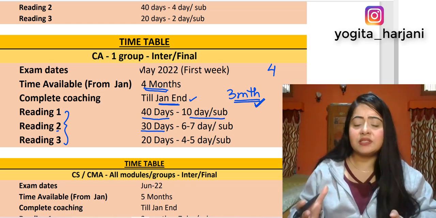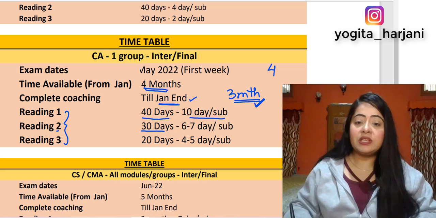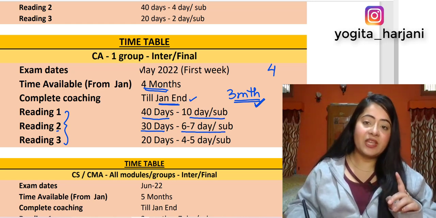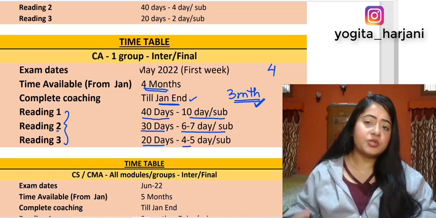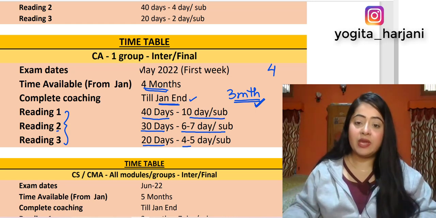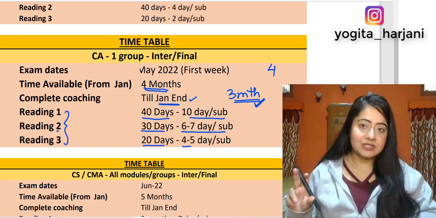Okay, it is going to take comparatively less time. You can give 6 to 7 days per subject. In the third reading, you can try to complete the third reading in 20 days. Try to give 4 days per subject and complete the third reading. Okay, now what all you have to do in the first reading, second reading, third reading, we are going to discuss that after the study plan.